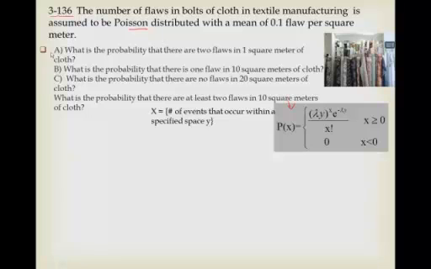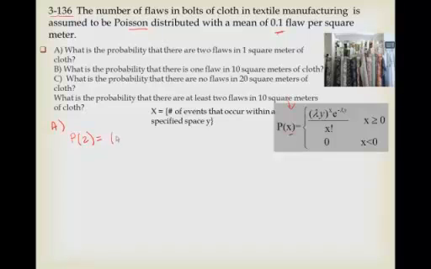So let's go for A. What's the probability there are 2 flaws in 1 square meter of cloth? I'm just going to plug into this equation. Probability there's 2. Our lambda, we're clearly told right up here, is 0.1 flaws per square meter.